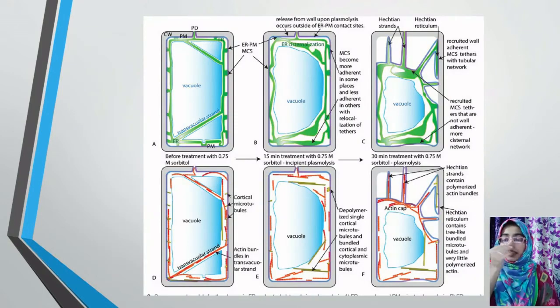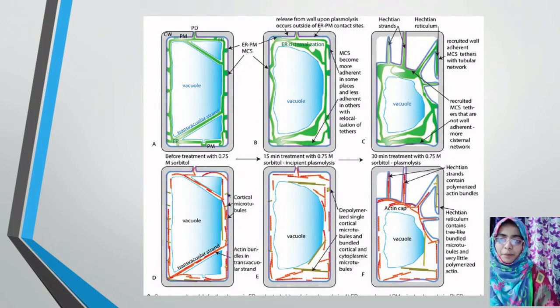Here you can see in the very first picture, don't read all those statements, you will get confused, just see the pictures. In the first one, A, the green colored structure is the vacuole. Let me go through A, B, C, D and you'll get an idea. In A, the concentrated solution is more present in the vacuole, whereas it is less present outside the cell, that is, in the cell wall area.